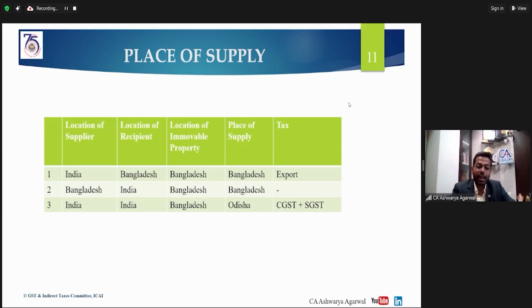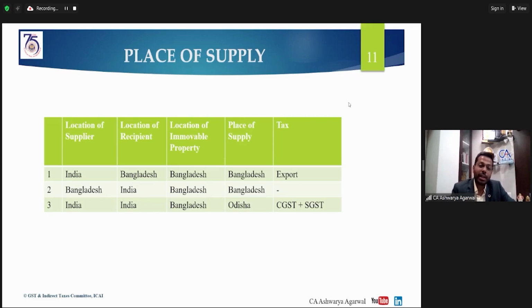Second situation, if the supplier of service is in Bangladesh and the location of the recipient is in India, but the location of the immovable property is in Bangladesh. So the supplier is in Bangladesh, the property is in Bangladesh, the recipient is in India. So the place of supply becomes Bangladesh, and as the place of supply is in Bangladesh and the supplier is also outside India, there cannot be a levy in that case.